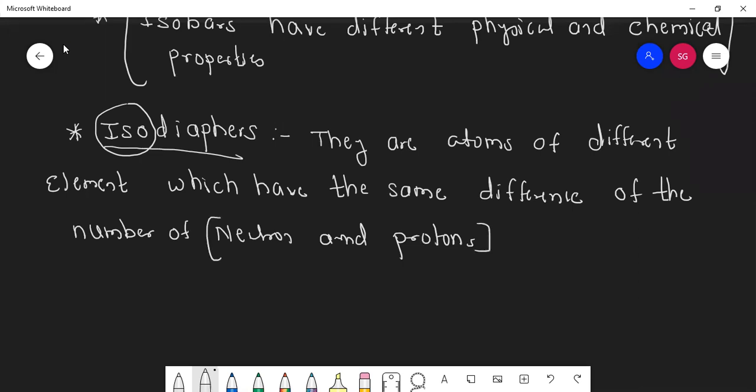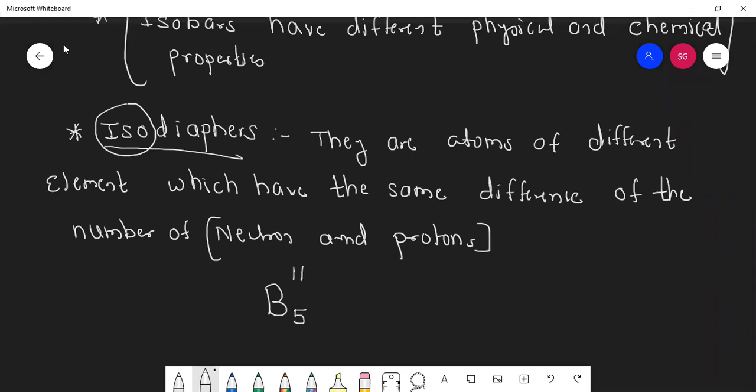We'll take an example of boron. Students, what is the atomic number of boron? 5. What is its mass number? 11.